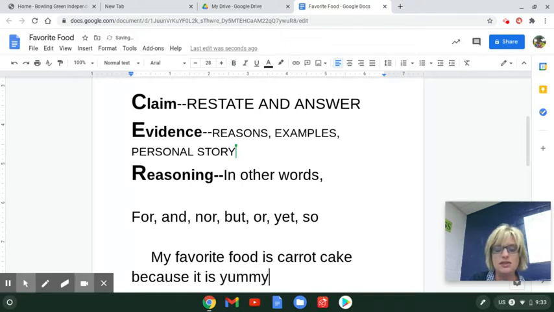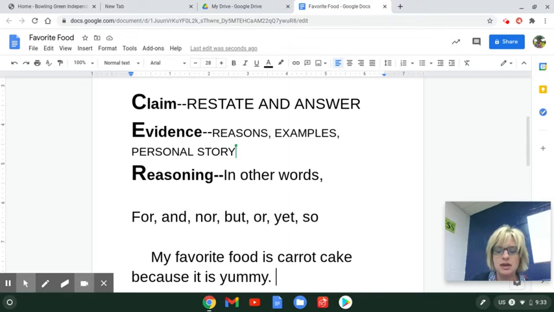Now, I could have just said my favorite food is carrot cake, but I wanted to go a little bit farther because we're in third grade and we need to have 7-up sentences, which means 7 words or more. So I've got 1, 2, 3, 4, 5, 6, 7, 8, 9, 10 words. So remember, we're going to try to use 7-up sentences. That means 7 words or more, 7 or up.